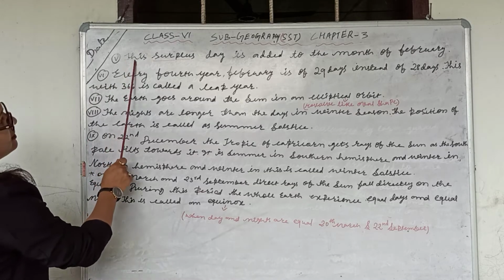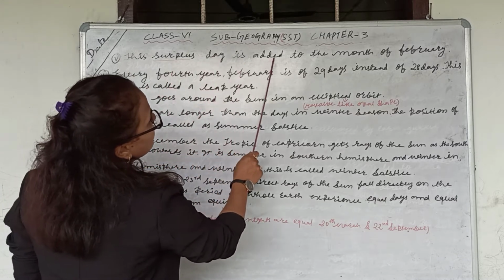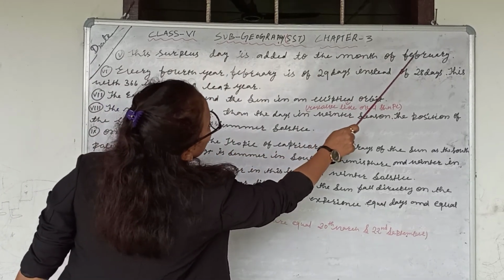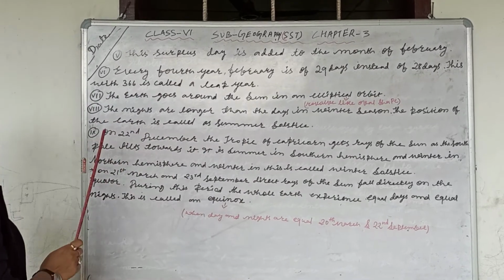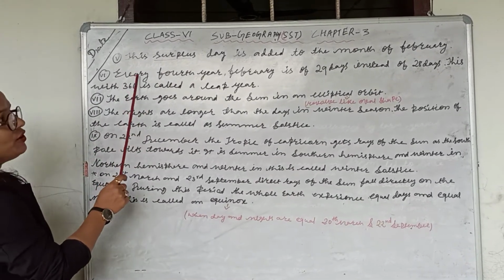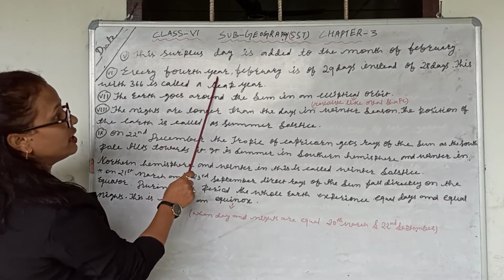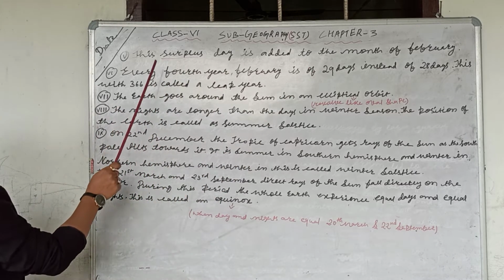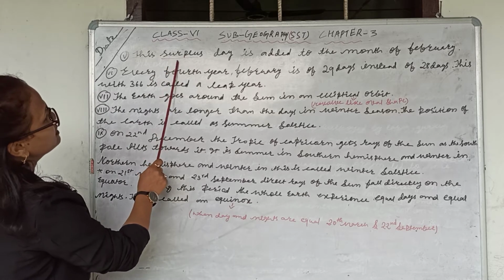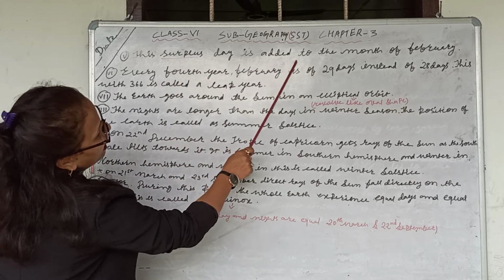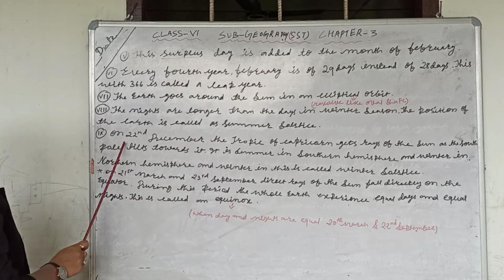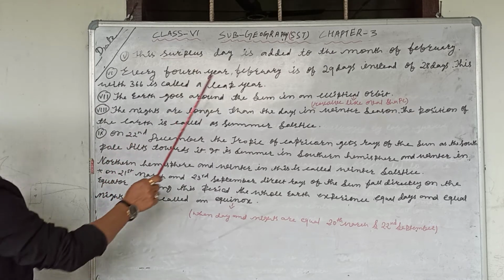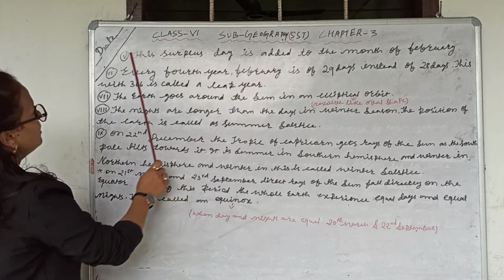Next point is the surplus day is added to the month of February. You already know that in every year February has 28 days. In a leap year it is called surplus, and we add one day, so in a leap year it should be 29 days.